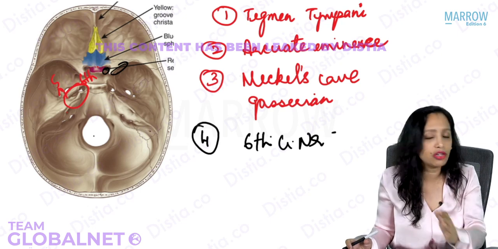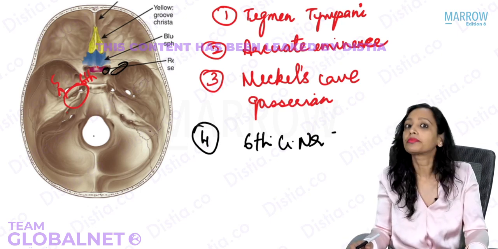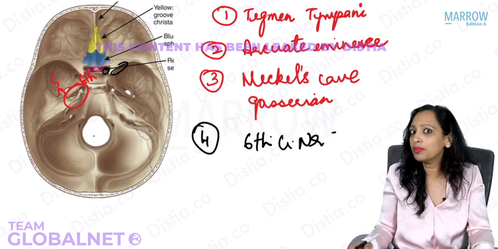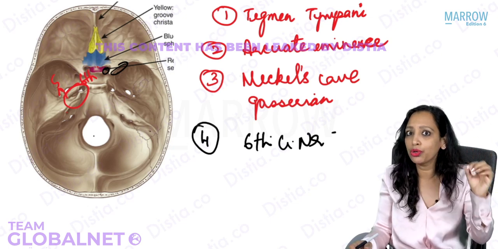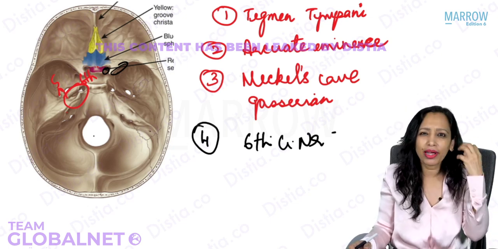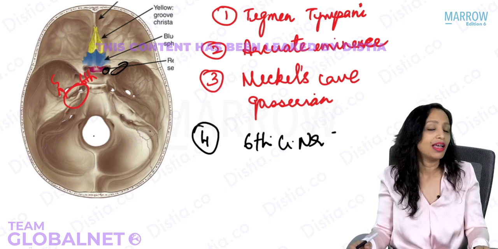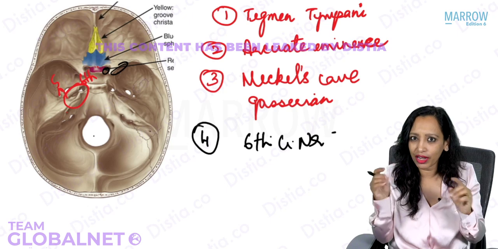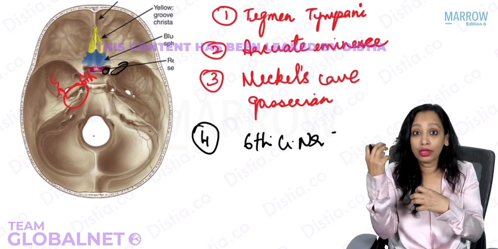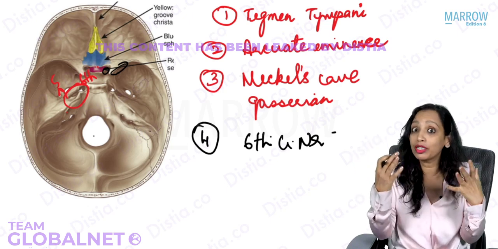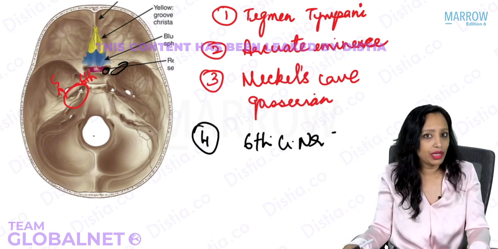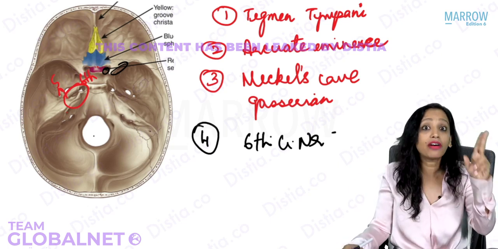So which cranial nerves will be involved in a patient of petrositis? Fifth and sixth, which means here is a patient of ear infection who has come to you with paresthesias of the face and he has come to you with diplopia. Yes, what is diplopia? Double vision. Whenever one muscle is not working, the eyes will not move appropriately. That will lead to doubling of vision, diplopia. So yes, the patient presents with fifth nerve and sixth nerve involvement.